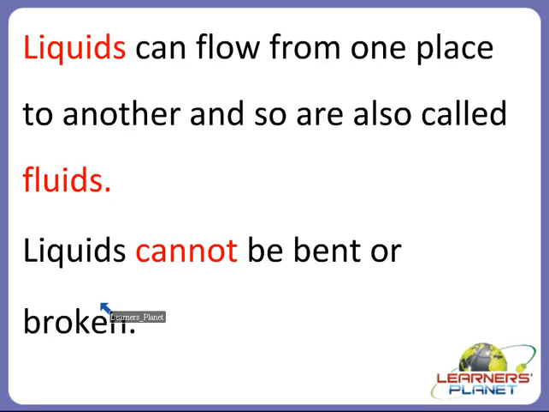And we can also say that liquids cannot be bent or broken, but solids can be bent or broken down. As we saw in some examples of solids, on applying force, they can be bent or broken down. But liquids cannot be bent or broken down.